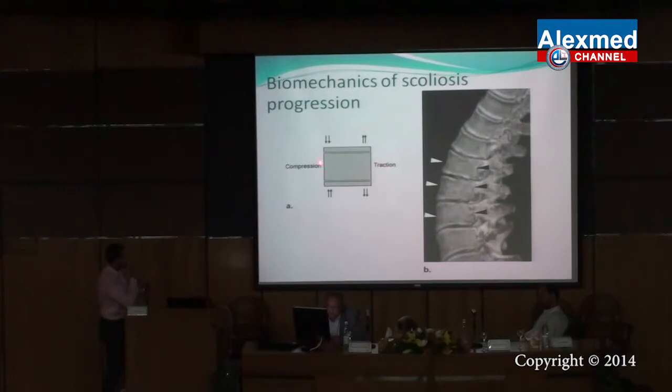Thus, there is some sort of kyphosis in the dorsal spine, or rotation of the vertebra of idiopathic cause. These compressive forces will be upon one side of the vertebra, making the concave curve, and the traction force on the other side of the vertebra, making the convex part.